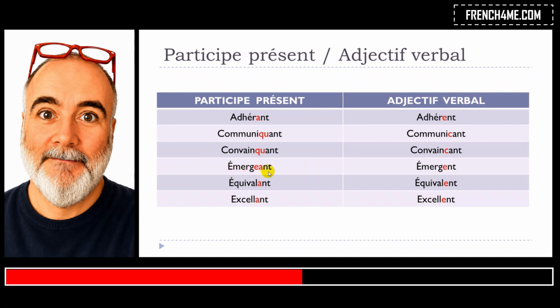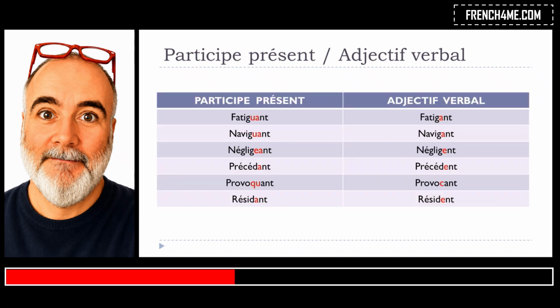Then émergent. It's quite interesting because you've got an A here and an E here. Émergent, phonetically the same. Then équivalent, you've got A here, and then équivalent, you've got E here. Excellent, A, and then excellent with E. Okay, so what you can see is that phonetically they are the same, but you write them in a different way. Let's see the second part of the list now.